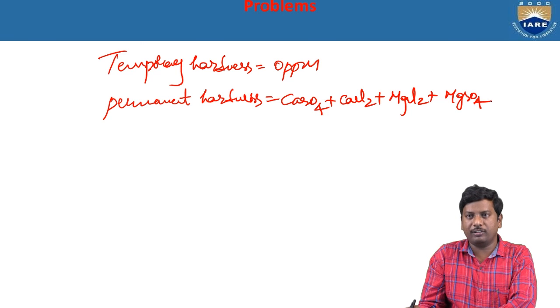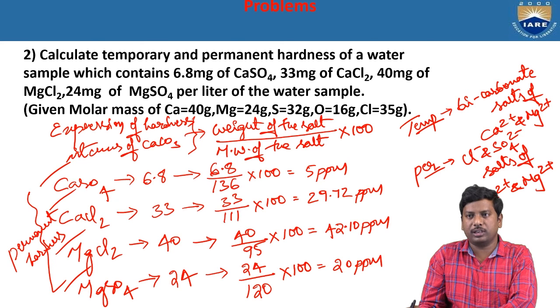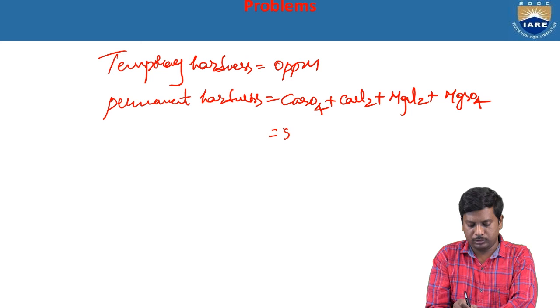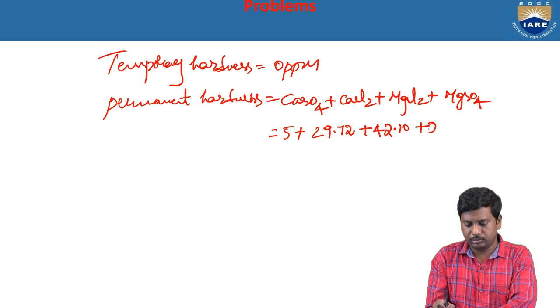What are the given values? 5 plus 29.72 plus 42.10 plus 20. By the sum of these four values, we got 98.62 ppm.